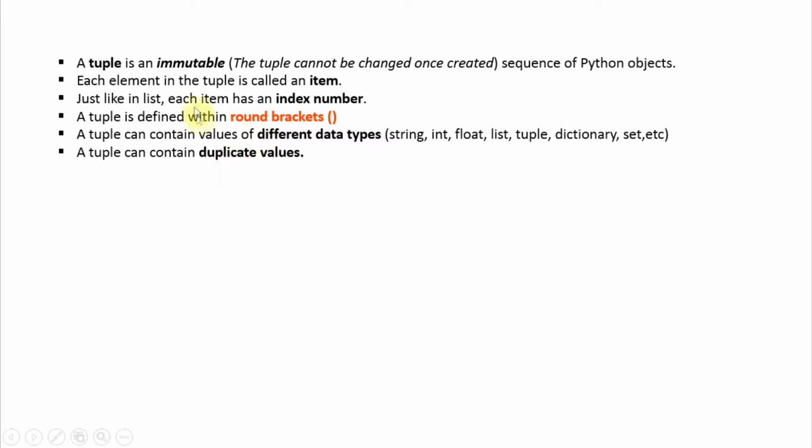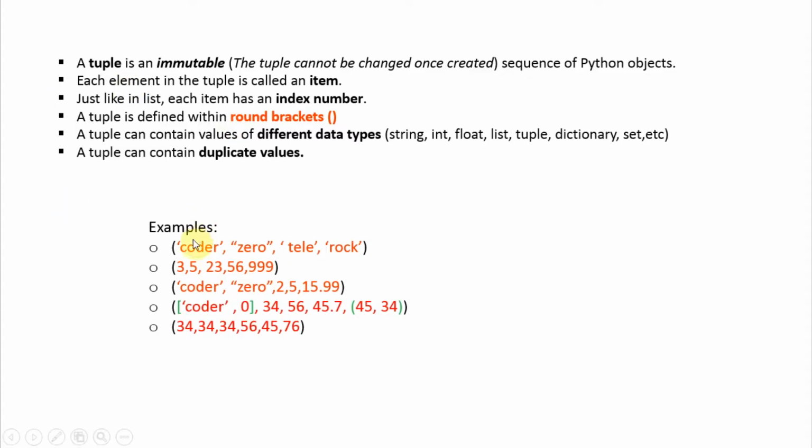Just like in a list, each item has an index number, and a tuple is defined within round brackets. A tuple can contain different kinds of data types such as string, integer, float, etc. A tuple can also contain duplicate values. You can see these examples. Here everything is a string. Here these are integers. Then here it is a string and integer. Then this is a float. Here this is a list. These are integers, this is a float, and this is a tuple. You can see duplicate values are present here.